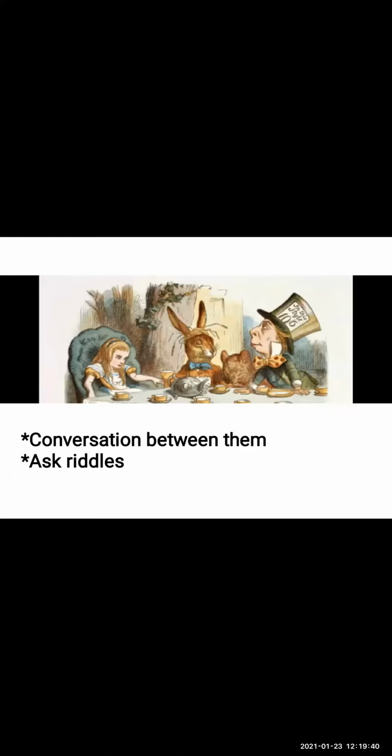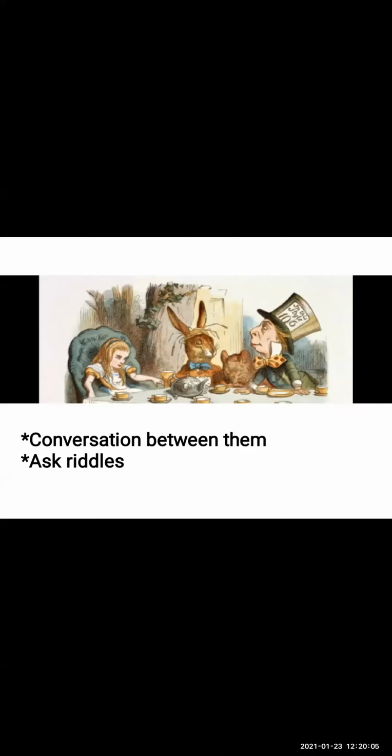Now the Hatter is saying, suppose I say, I see what I eat is the same thing as I eat what I see. मैं जो देखता हूँ वो मैं खाता हूँ. I see what I eat is the same thing as I eat what I see. मैं खाता हूँ जो मैं देखता हूँ. Both the sentences are the same.